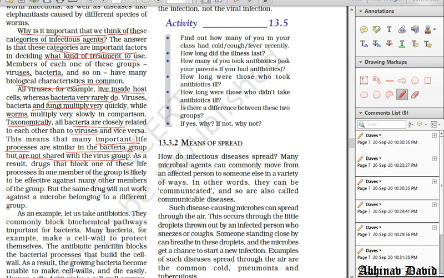As a result, drugs that block one of these life processes are likely to be effective against many other members of the same group. Drugs are medicines which we take to kill bacteria or viruses or any microorganism. Generally antibiotics are used against bacteria and fungi. So if the medicine which we use is blocking one of the life processes in one member of the group, meaning one bacterium is killed by that, it is likely to be effective against many other members of the same group.